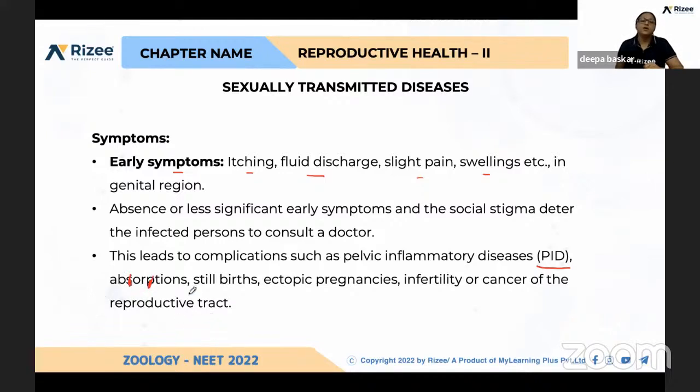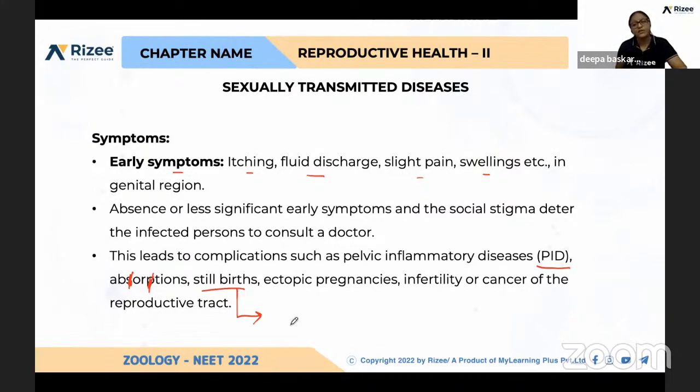So abortions, that is, MTPs or induced abortions. Because of these many problems, if we are not treating well, even if the couple is getting pregnant, the baby will be aborted naturally. And stillbirths, what do you mean by stillbirth?